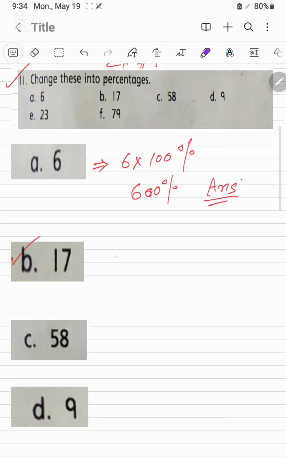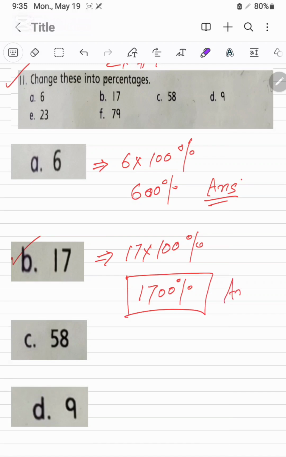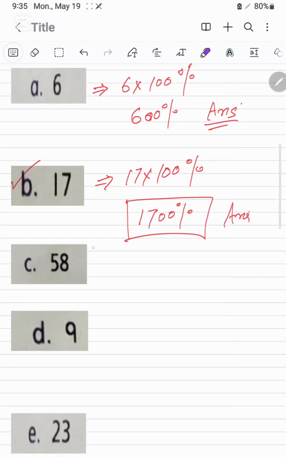Next, same like that 17. 17 को भी हम 100 के साथ मल्टीप्लाई करेंगे. It will be converted into percent, that is the 1700%. Next, it's C part. 58 will be multiplied with 100%. It will be the 5800% its answer.